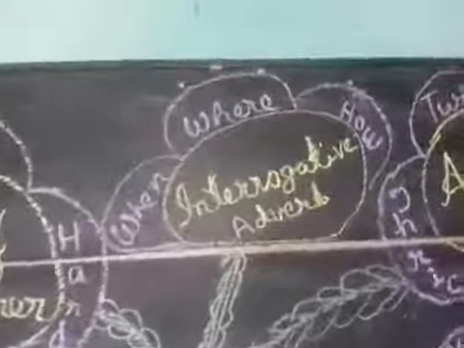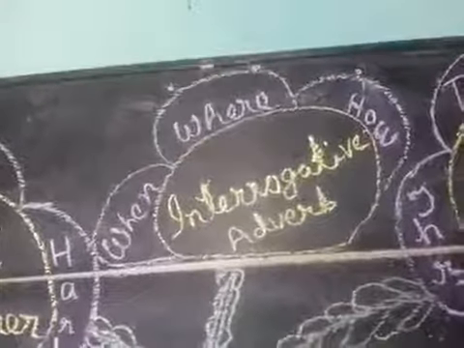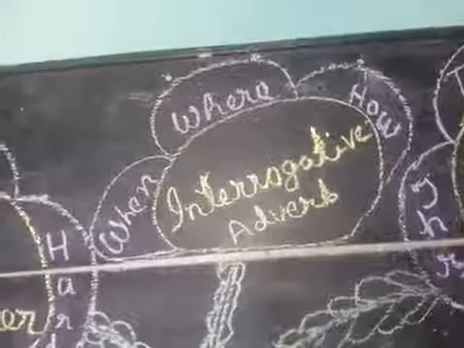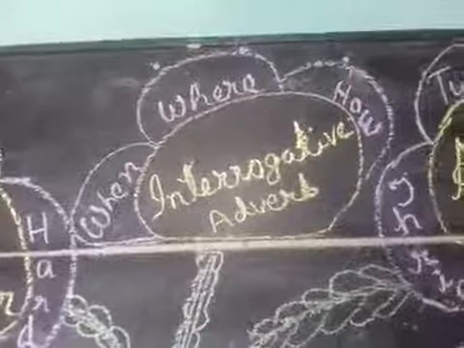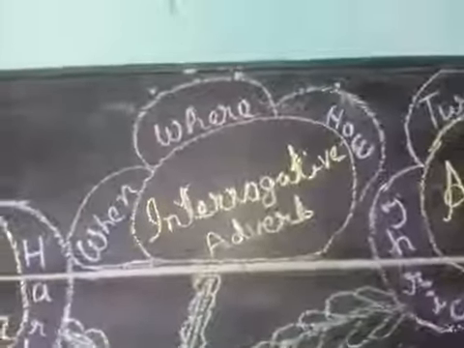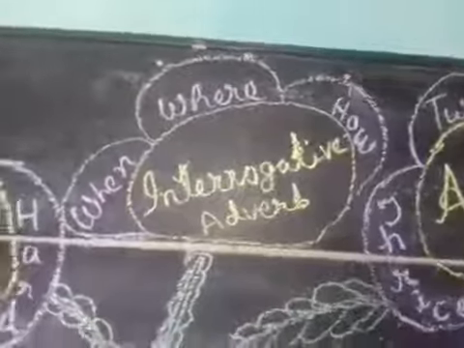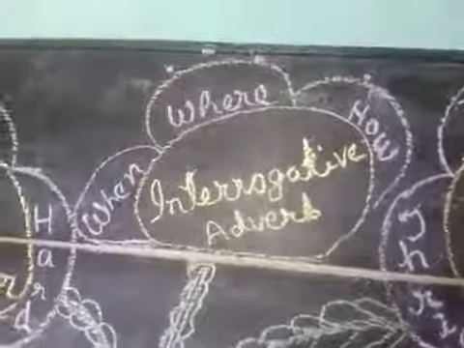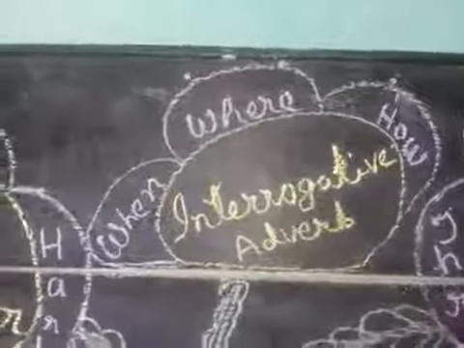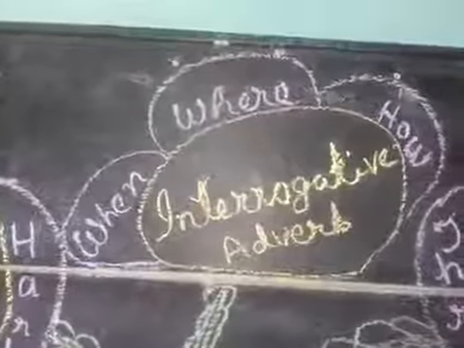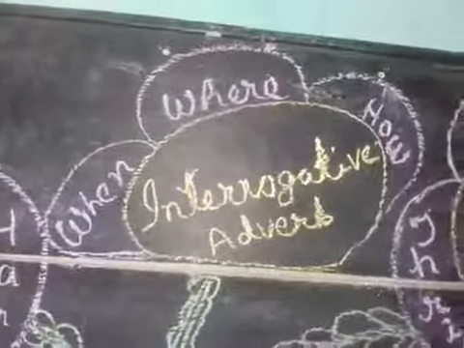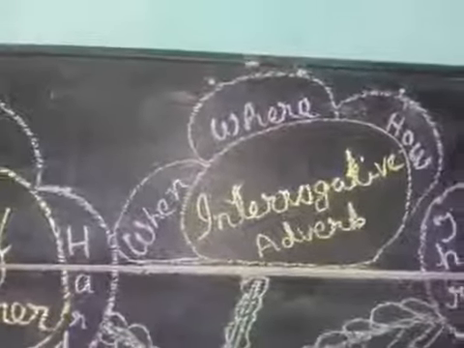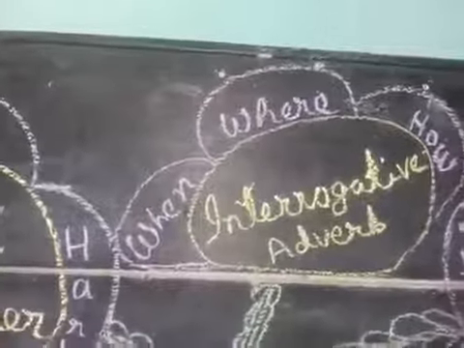Next, number 4, interrogative adverb. It is used to ask question. Interrogative adverb is used to ask question. Its example is when, where, how. In sentence, when do you get up? Where do you live? How do you write? So when, where, how, these are interrogative adverb.